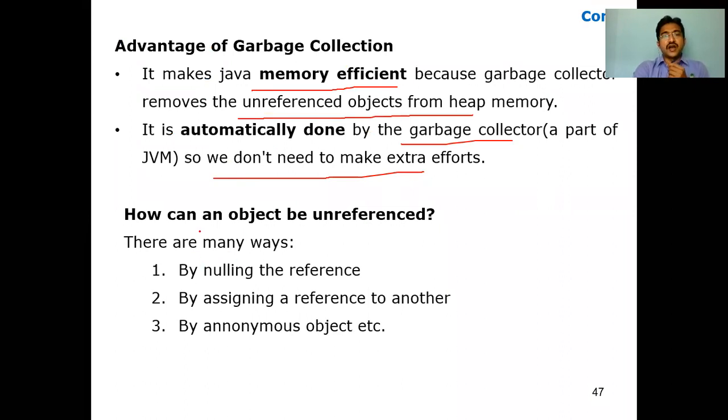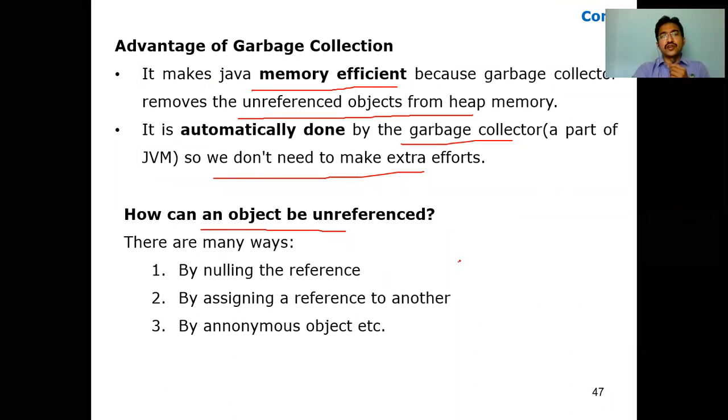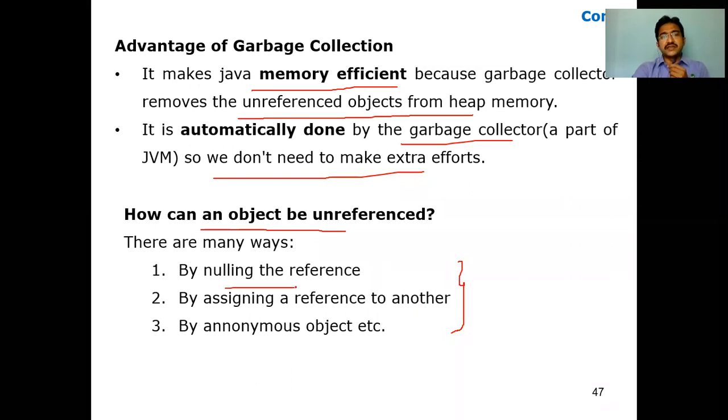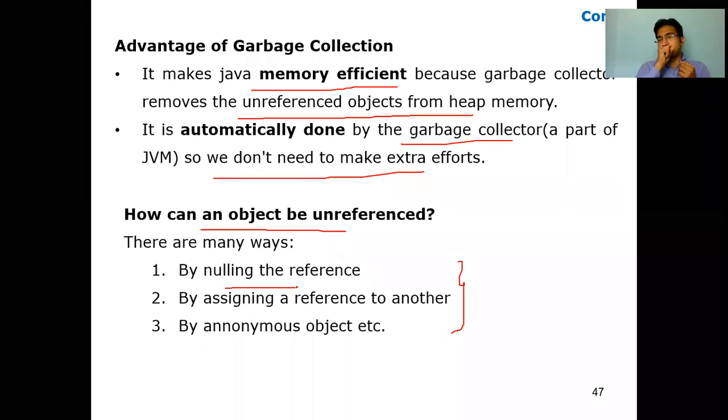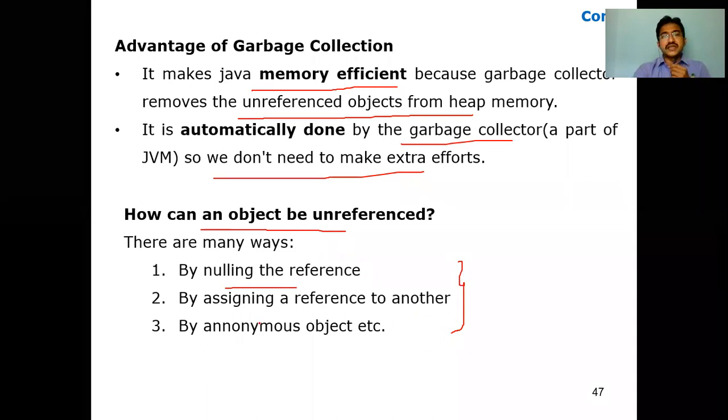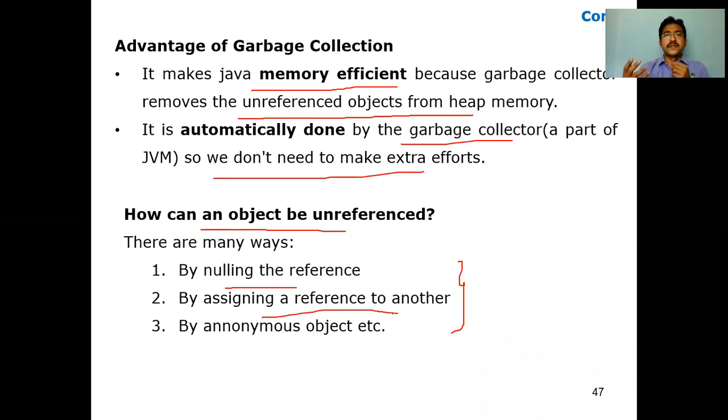Let me see how objects can be unreferenced. How do we make unreferenced objects? We can do it in many ways. Out of those, we are going to talk about three different ways. One is nulling the reference. Nulling means just assign a null value to that particular object. The second is assigning a reference to another.